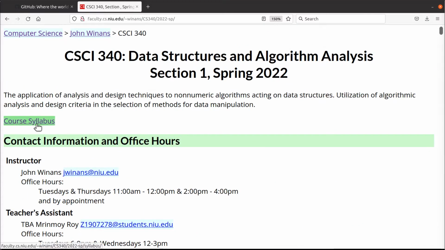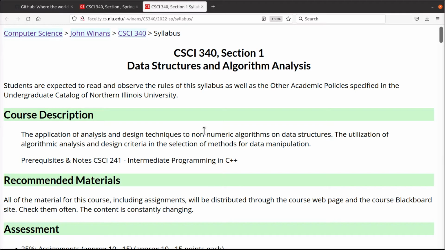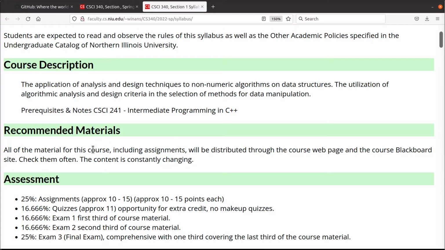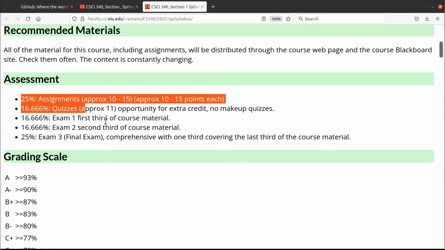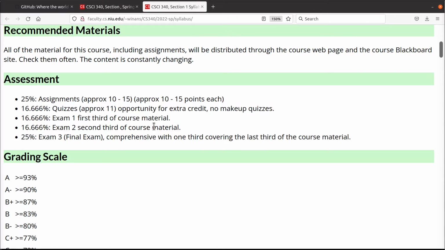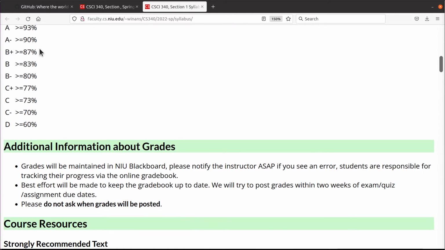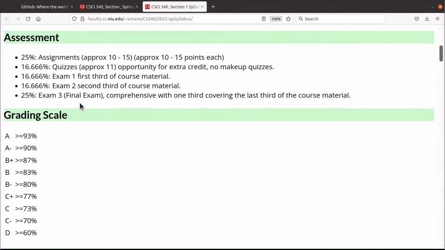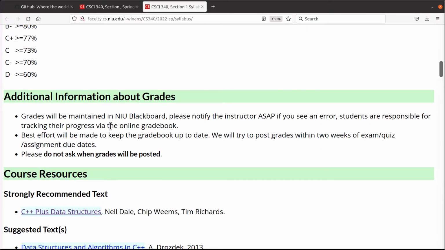Now, this link to the syllabus, let's take a quick look through here. As is the case with a university course, the syllabus for this section in this semester outlines the rules for this specific course. In here, you'll find things like how we will weight your final grades, how it'll be comprised of all the different pieces, what letters will be assigned to what grading scales. By now, you should know about all this fun stuff, okay?